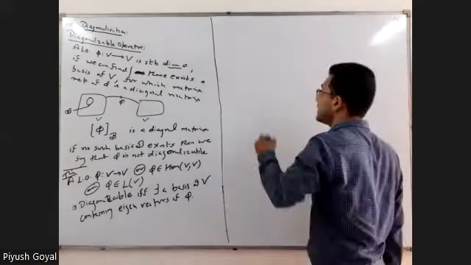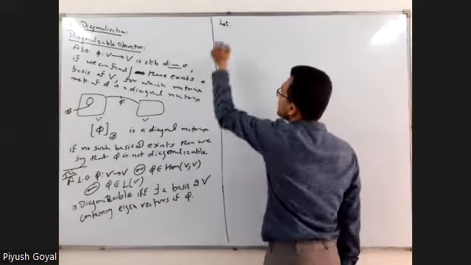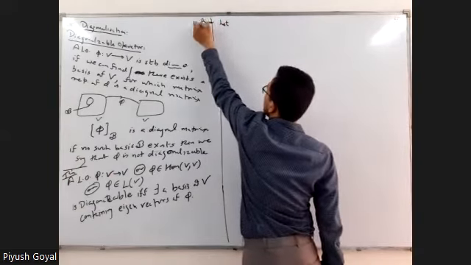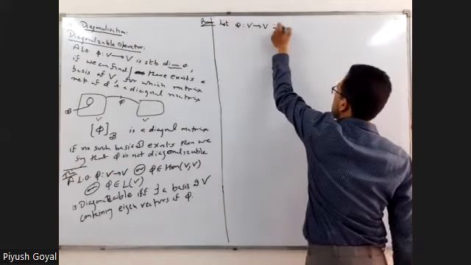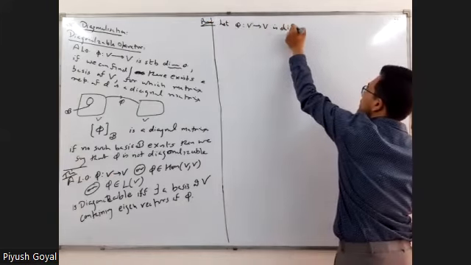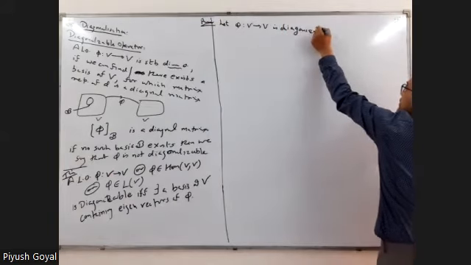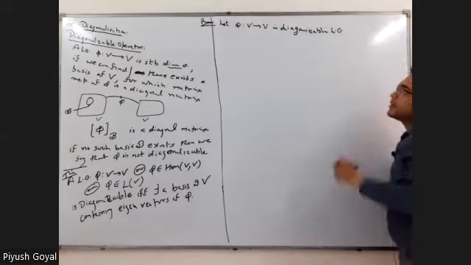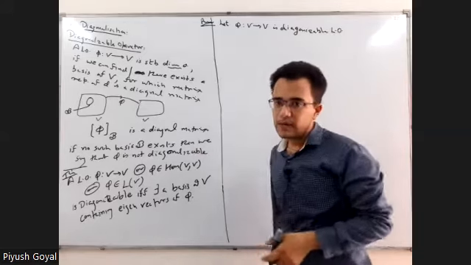The proof is, obviously, let phi from V to V be a diagonalizable linear operator.